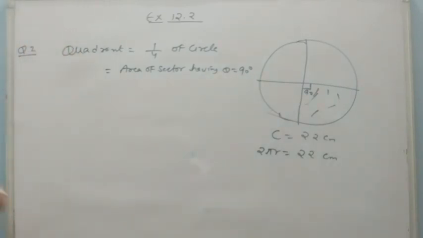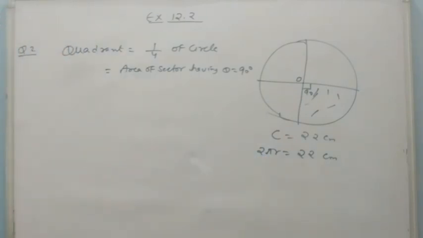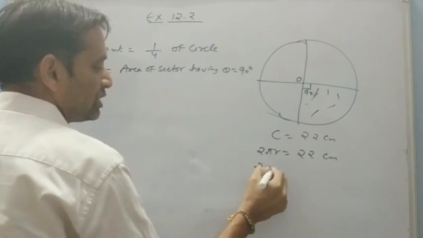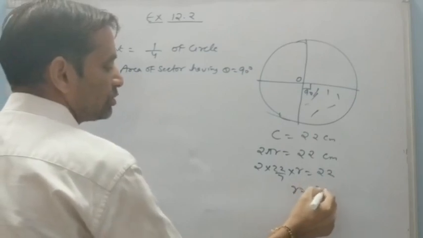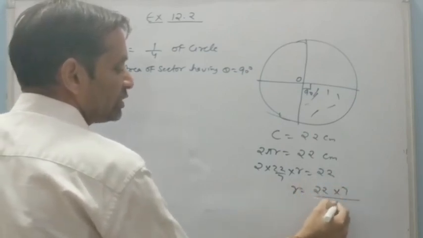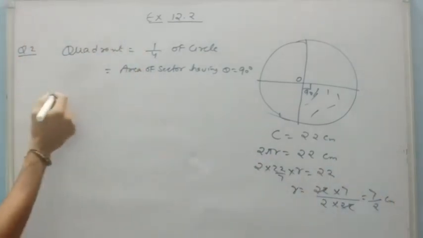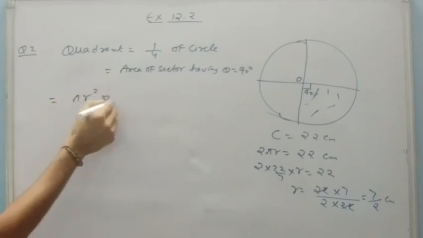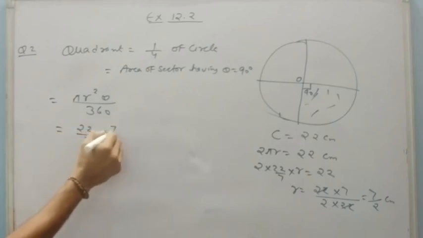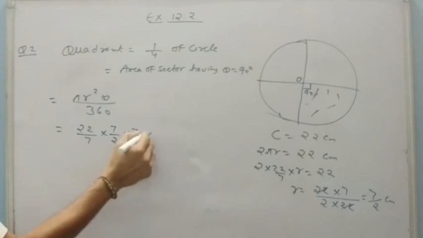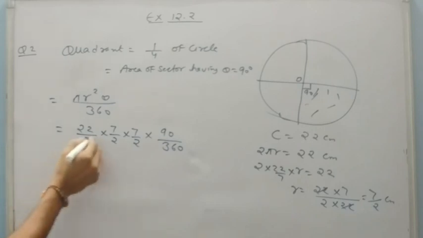But we need to find the radius first of all. From here I can say 2 into 22 by 7 into r is equal to 22, or r is equal to 22 into 7 upon 2 into 22, 22 cancel out, that is 7 by 2 centimeter. Now area of sector is pi r square theta upon 360. So 22 by 7, r is 7 by 2, 7 by 2, theta is 90 upon 360. Just solve it, you will get the answer.